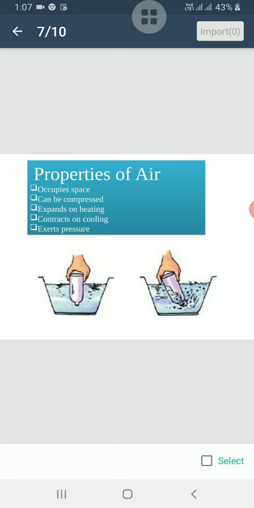Air also has weight and air can be compressed. Since the molecules of gases in air are far apart from each other, air can be compressed and pushed into small spaces. We can put the air in a football, we can fill the air in a balloon, and in a small syringe also. So air can be compressed and it can be pushed into small spaces.